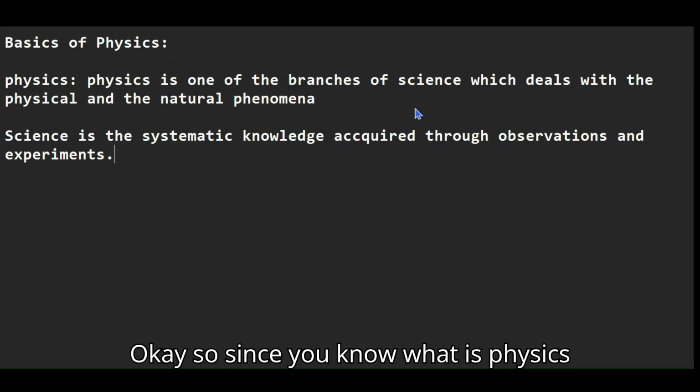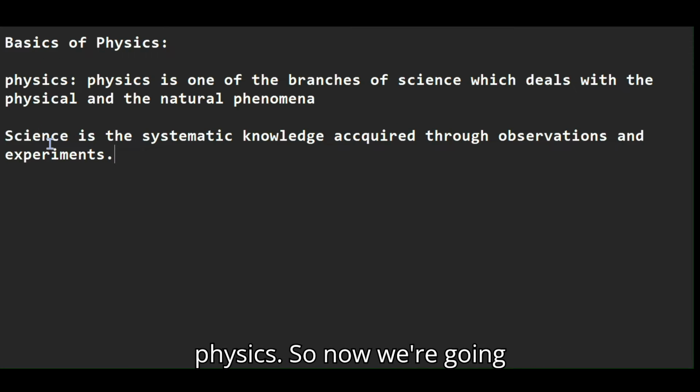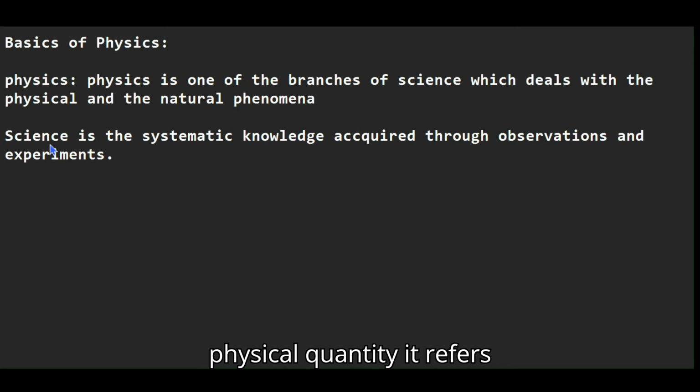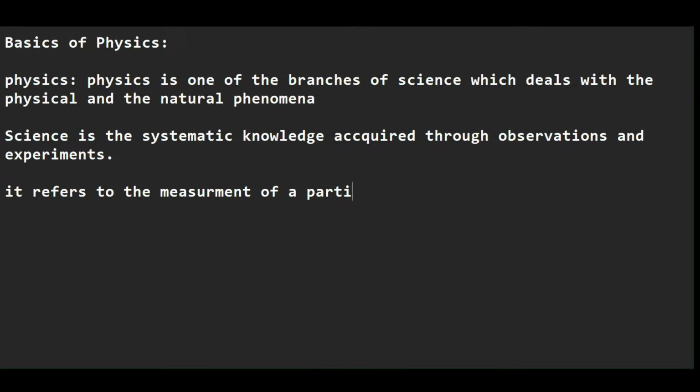Okay, so since you know what physics and science are, now we can get into some physics. So now we're going to learn what a physical quantity is. A physical quantity refers to the measurement of a particular object or quantity.